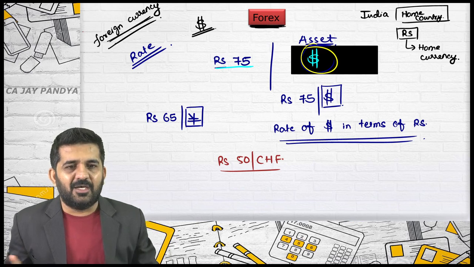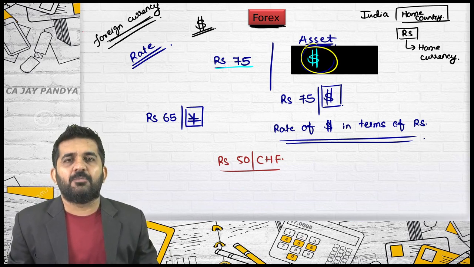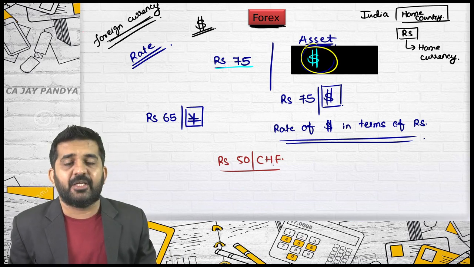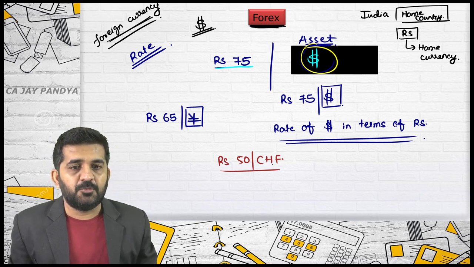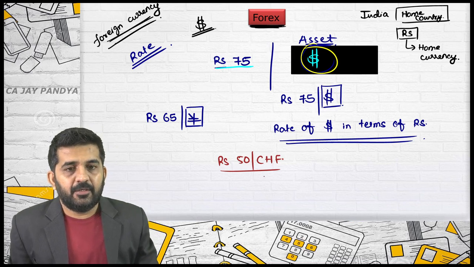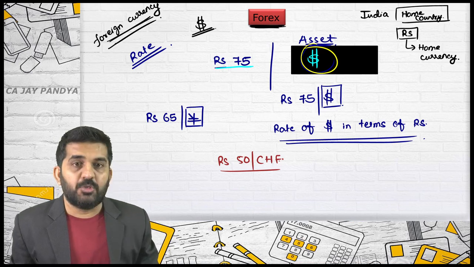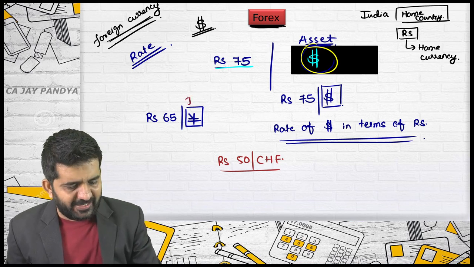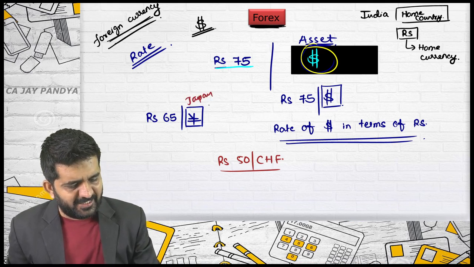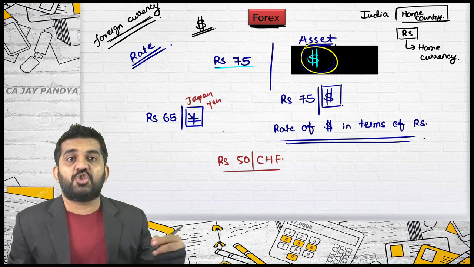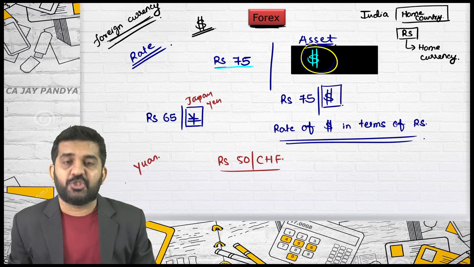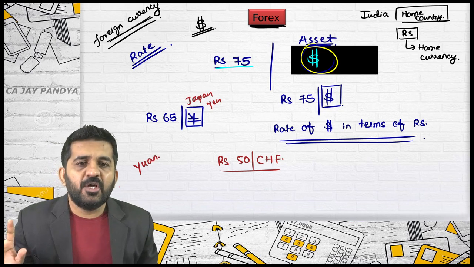Is it all right? I'm just investing some time to give you some knowledge about the currencies used. CHF: anyone knows CHF is currency of what? Anyone can put on the mic. Swiss franc is the currency of Switzerland. Yes, it is of Switzerland. As far as Japan is concerned, it is yen, spelled YEN. And as far as China is concerned, it is yuan, YUAN. It is the Chinese yuan, the currency of China.